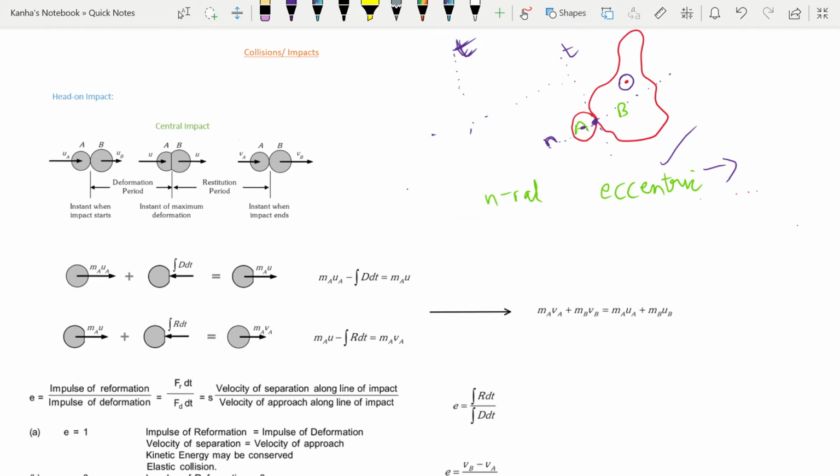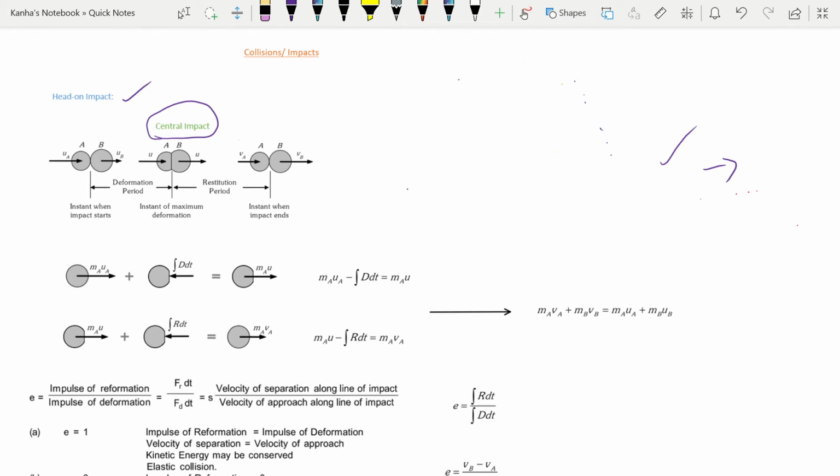First of all, central is also known as head-on impact. Before starting this, I'll briefly tell you what happens during it, so that we can connect to the momentum and impulse theorem that we've talked about before. Let me imagine two bodies, A and B. A is moving with a velocity UA, B is moving with a velocity UB, and A has a higher velocity. So let's say UA is greater than UB.